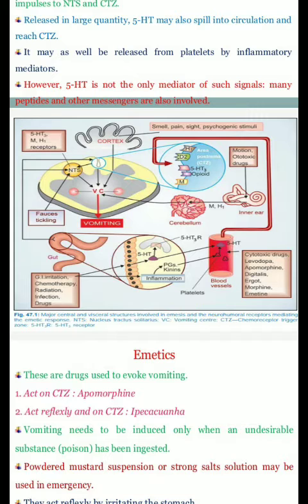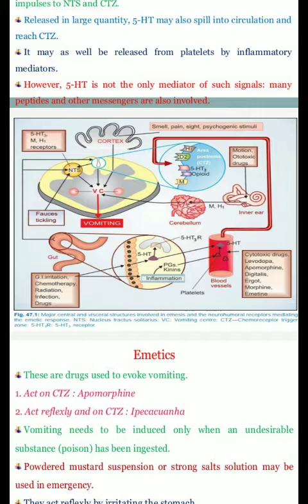CTZ and NTS act as a relay station of afferent impulses arising in the GIT, throat and visceral organs. CTZ is accessible to blood-borne drugs, mediators, hormones and many toxins because it is not protected by the blood-brain barrier.